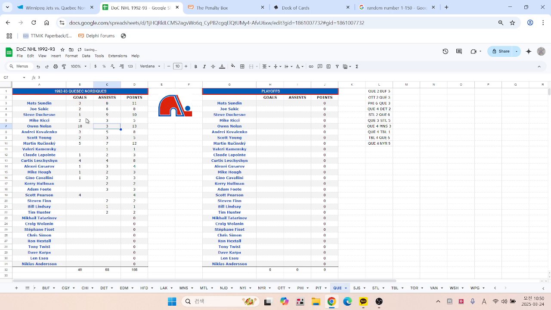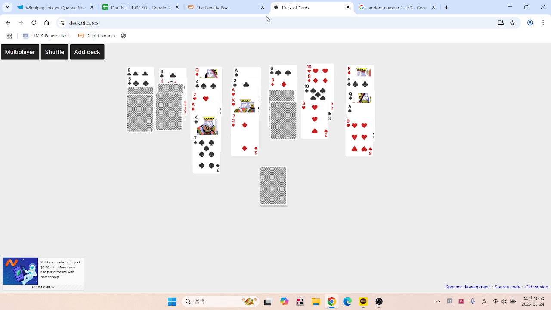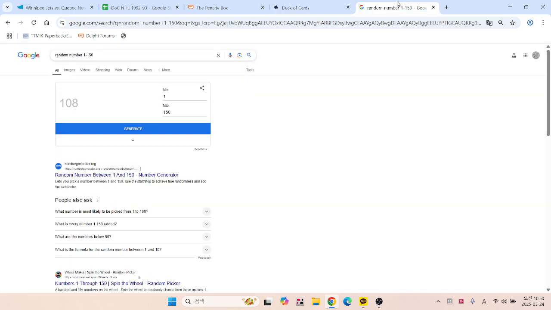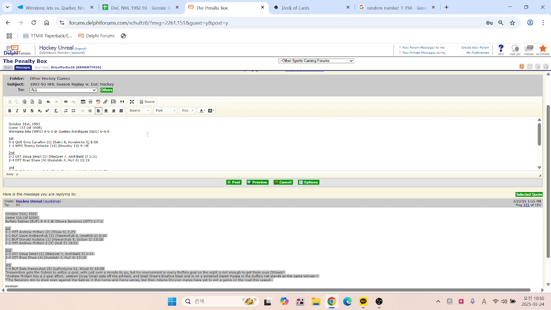10 goals with just 3 assists. Duchesne up to 10 assists now. And Rucinski as well. Rucinski with 13 points, is tied for the team lead with Nolan. So that is 10-10-8. And the time of the goal, this was the 7th sequence of 8 in the period. So I'm going to add this to 15 minutes and say that at 15:40, it is Quebec going back up 2-1. Quebec playing at home in this one. So that was Owen Nolan with his 10th.